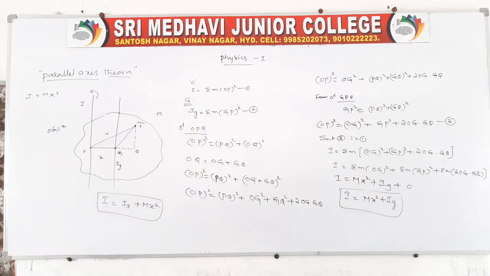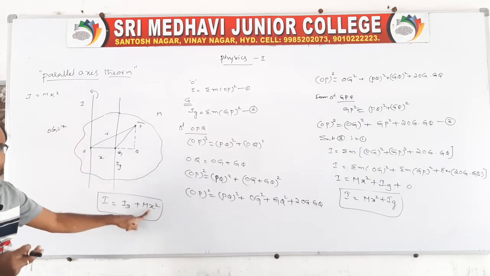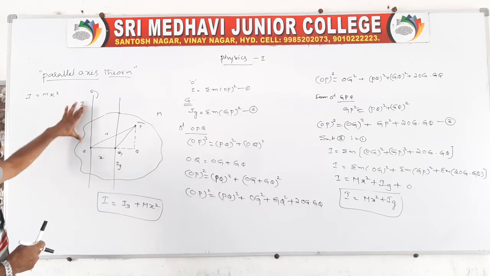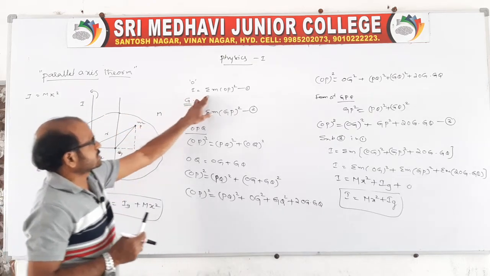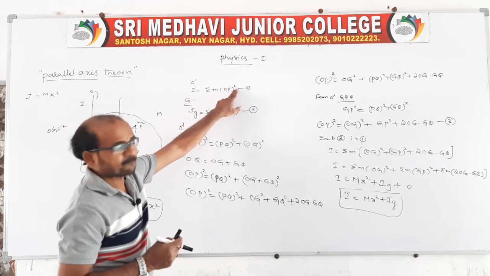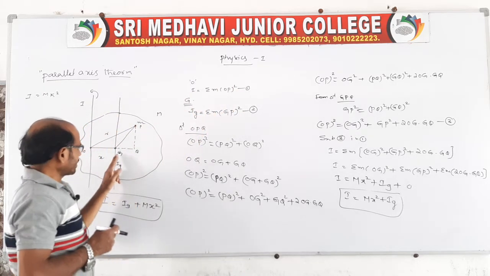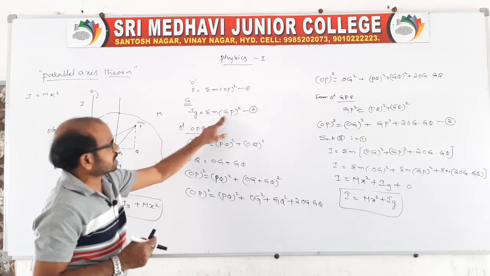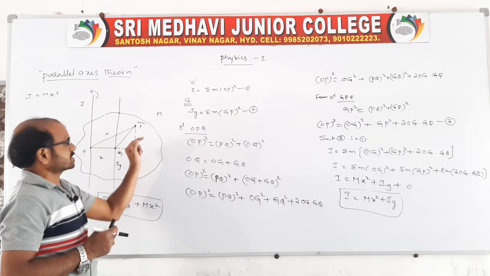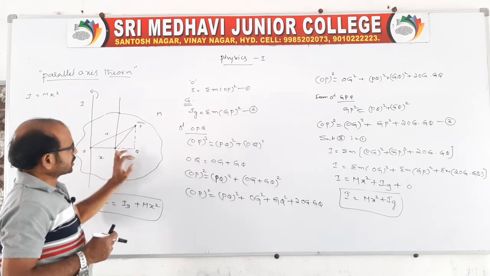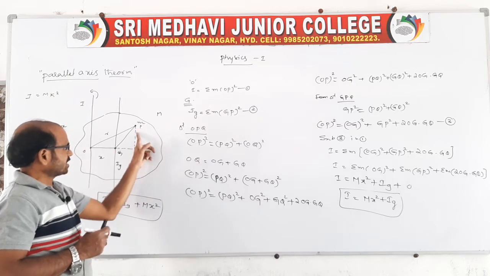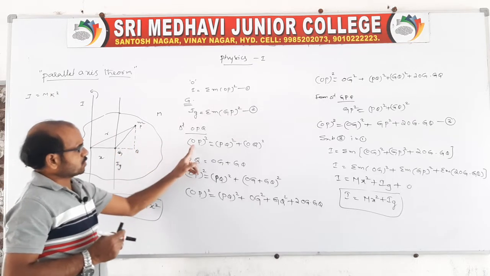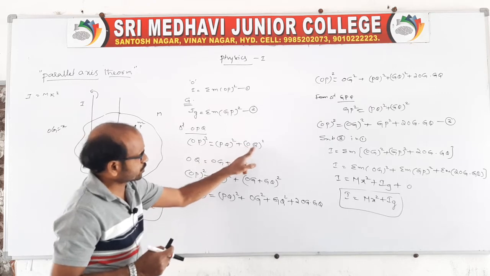Look at once. About this axis, the moment of inertia I is equal to Ig plus mx square. That is the statement. Now you write, about this point, the moment of inertia for a particle of mass m is sigma m into OP whole square. About this G, that is Ig, is equal to sigma m into GP square, because the particle is at a distance of GP. From triangle OPQ, a right angle triangle, because we extended from P to Q and G to Q, OP square is equal to PQ square plus OQ square.